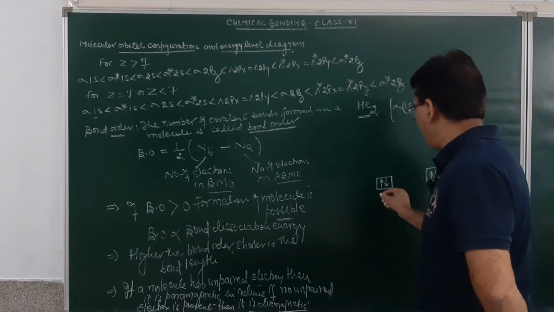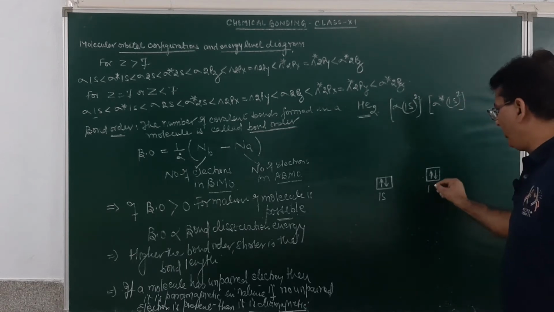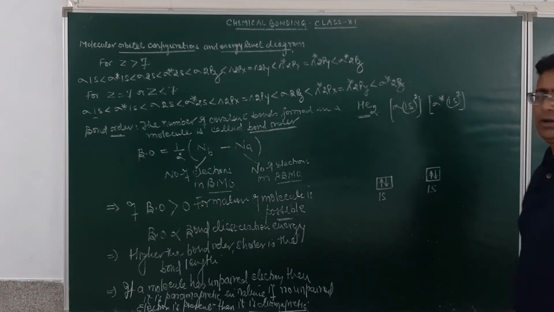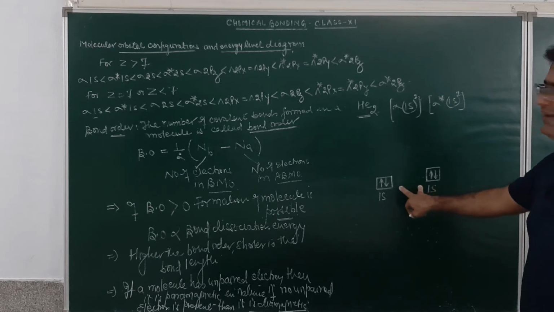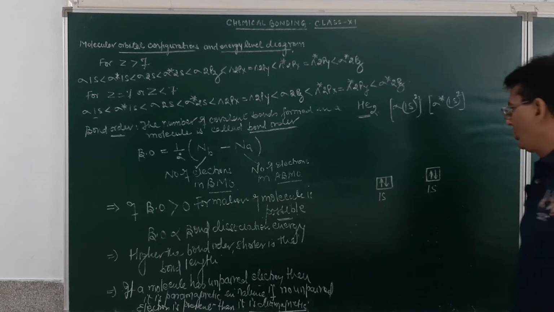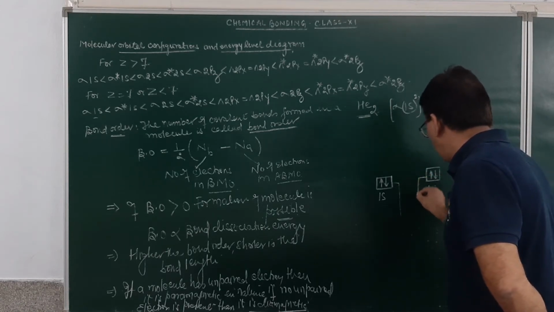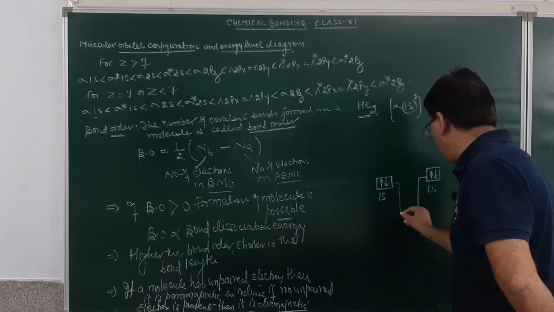This is atomic orbital 1s for one helium atom. This is another atomic orbital 1s for another helium atom. When they combine, 1s and 1s, they form a bonding as well as an anti-bonding molecular orbital. The bonding molecular orbital will have a lower energy than the anti-bonding molecular orbital. So, this will be this way.